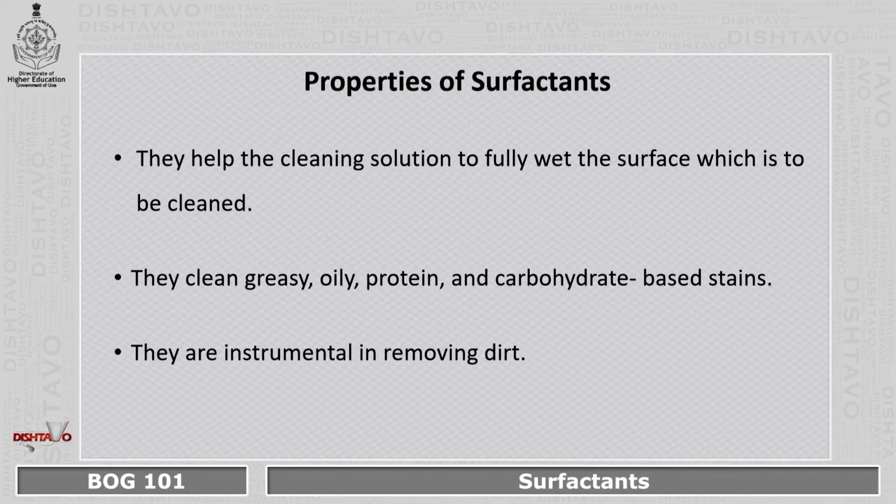Moving on to the properties of surfactants, the first one is they help the cleaning solution to fully wet the surface which is to be cleaned. They clean the greasy, oily, protein and carbohydrate-based stains. They are instrumental in removing the dirt. That means once the dirt from a particular surface is removed by the surfactants, they further do not allow the dirt to settle back onto that particular surface.